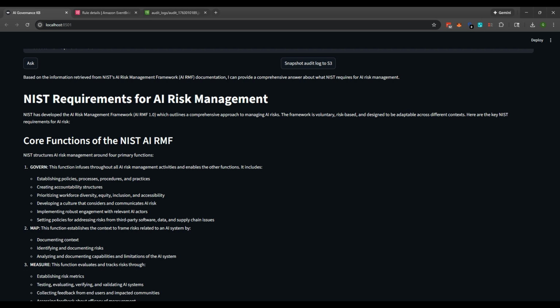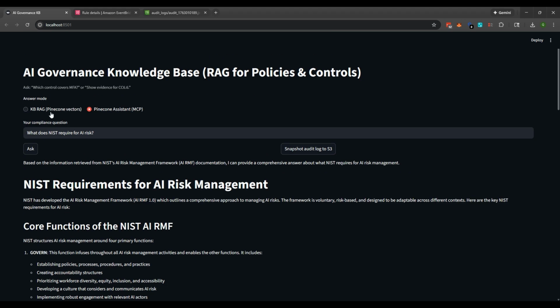So just to show you, this mode hits my Pinecone Assistant over the Model Context Protocol. Okay, it's using the same knowledge base you saw in the playground. So the NIST, ISO, SOC reports you see on the right in Pinecone here, it will be the same thing. So the RAG mode is deterministic and explainable. The assistant mode is more conversational and analytical.